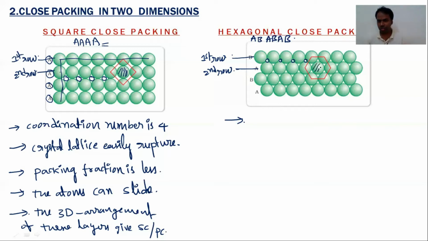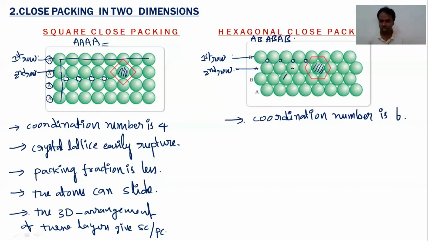So in this arrangement, take one reference point. So this is our reference point. Around this reference point, 6 nearest neighbors are there. These 6 adjacent neighbors are arranged at the corners of a hexagon, and they form one hexagon shape. Hence it is called hexagonal close packing of spheres. In this hexagonal close packing, what is the coordination number of the sphere? The coordination number is 6.